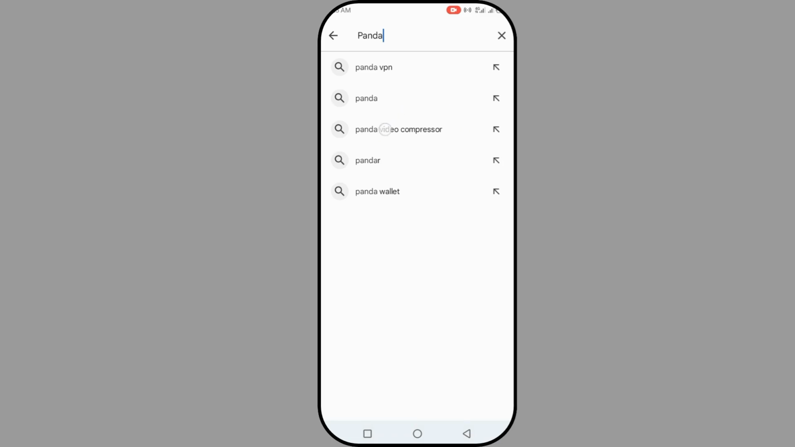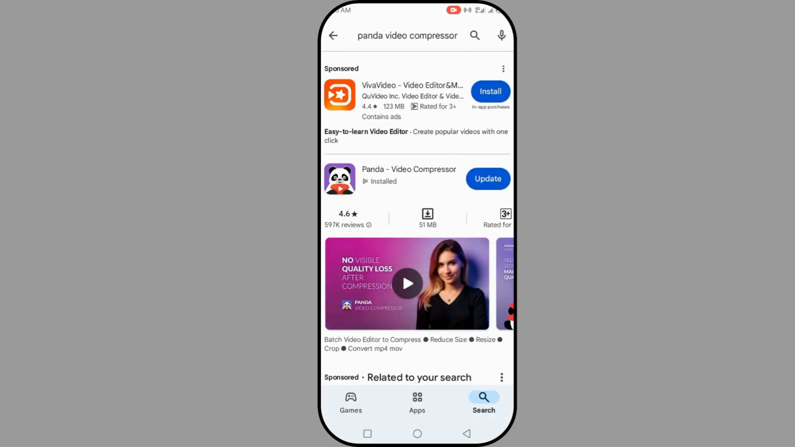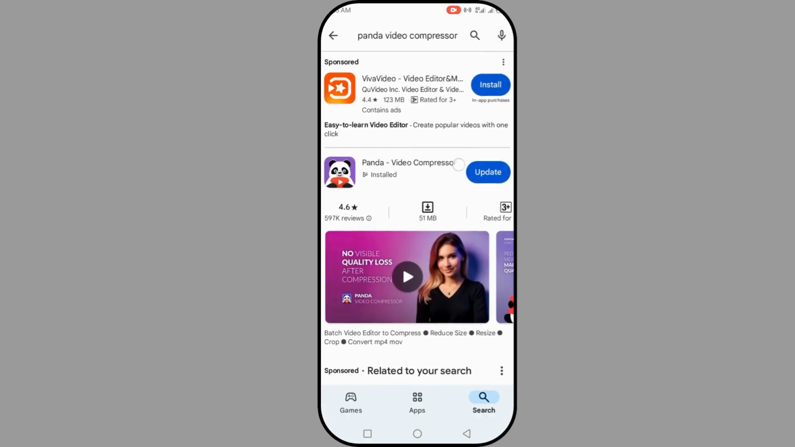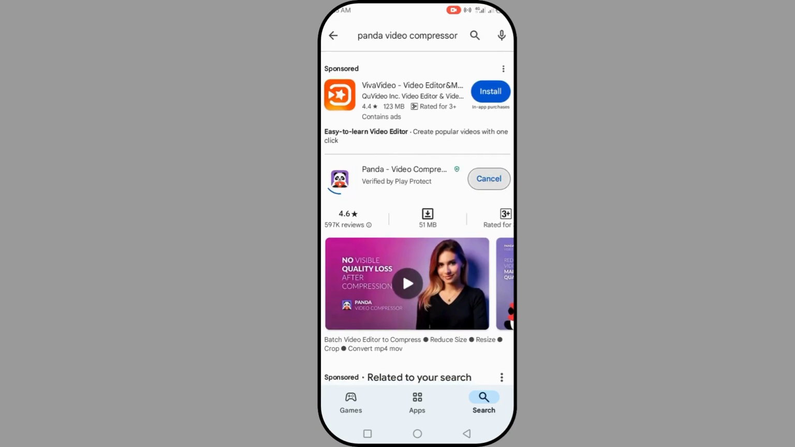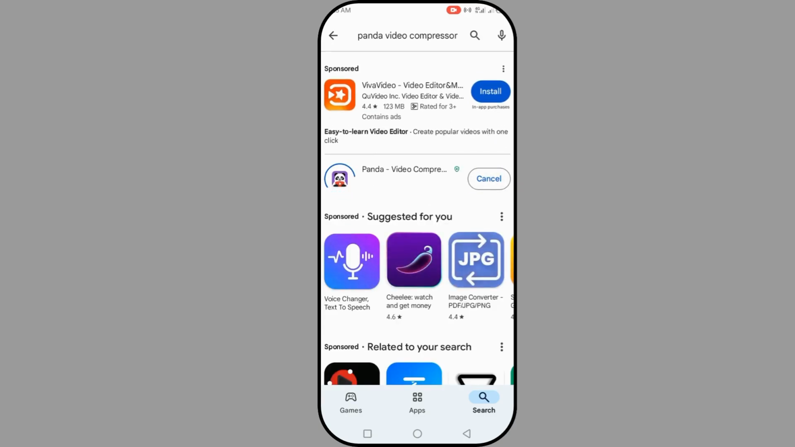This is it, this one here. Click on it. As you can see I've already installed it, so I'm just going to click on update. So on your own, you're going to click on install and it's going to install on your phone.